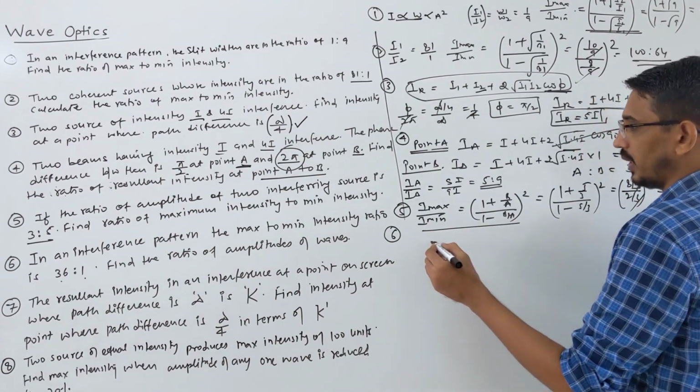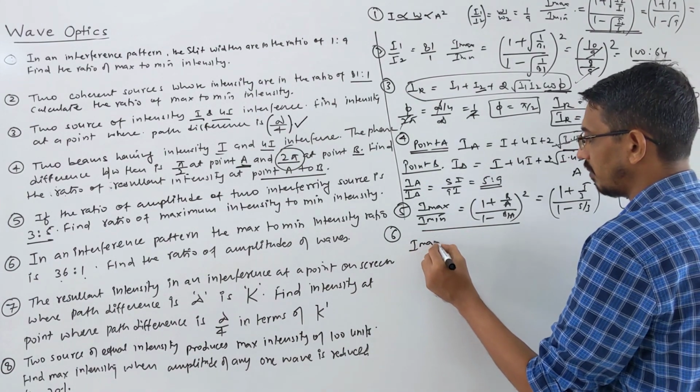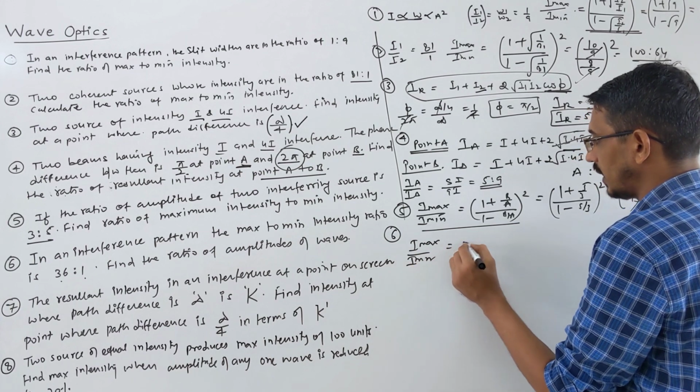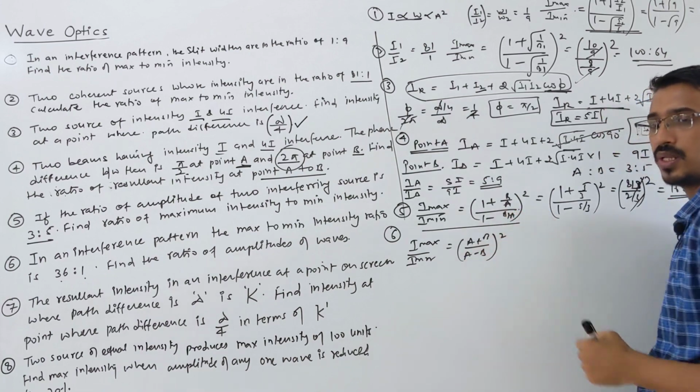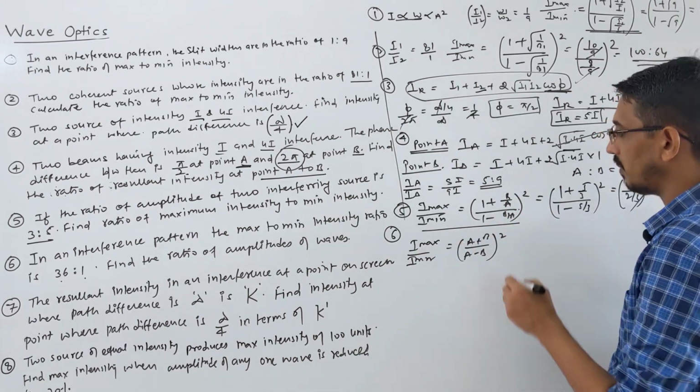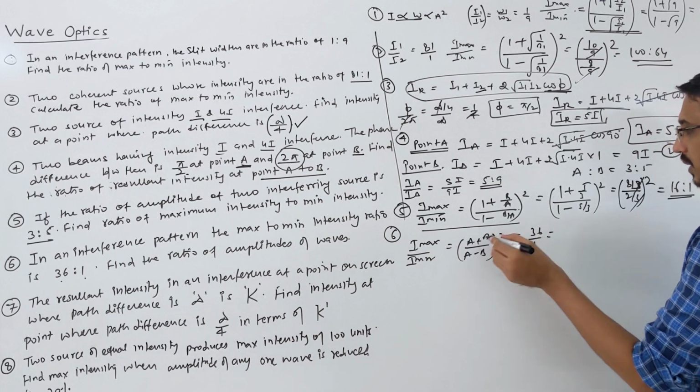You can write it this way also. First write I max by I min as (A plus B) upon (A minus B), whole square. That will be easy, your choice. So I max by I min is given, 36 by 1 is equal to that term.